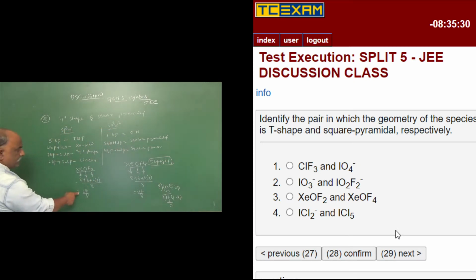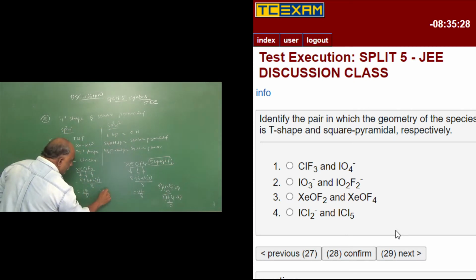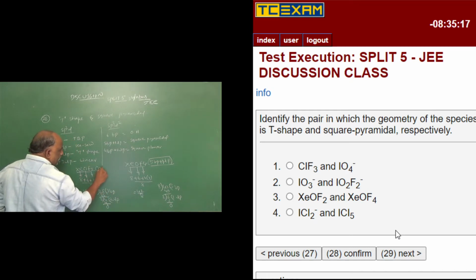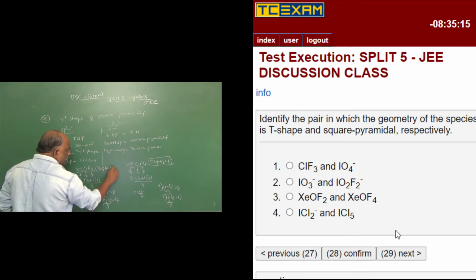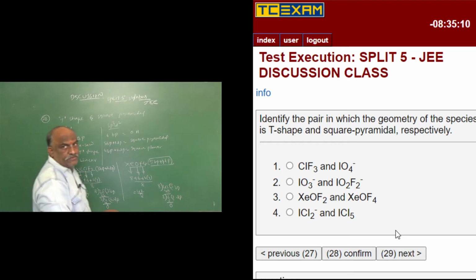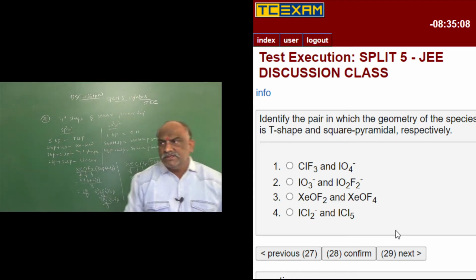On the other hand, you should come to this side. 28 by 8: 8 threes are 24. The remaining 4 will be there and 2 twos are 4. 4 minus 4 means 0. 3 bond pairs, 2 lone pairs. Here in this example, 3 bond pairs plus 2 lone pairs goes to what? 3 bond pairs and 2 lone pairs is a T shape molecule.